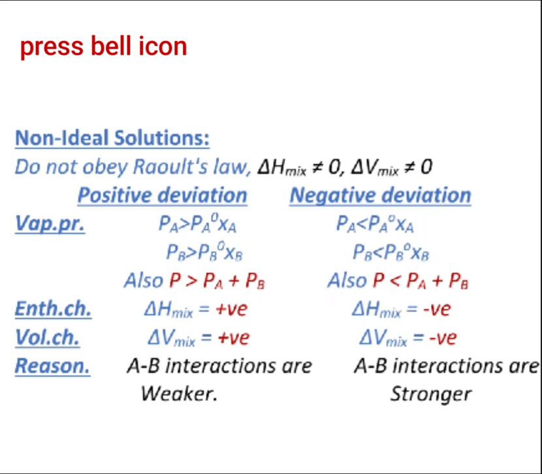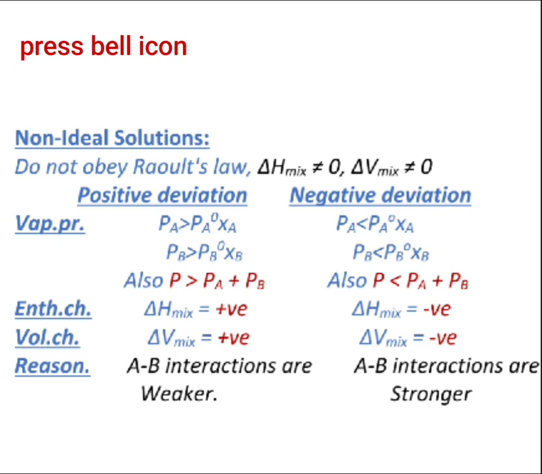Because of which PA and PB follow PA less than PA0XA and PB less than PB0XB, or I can say the total vapor pressure is less than PA plus PB. The vapor pressure which is created will also be less compared to that of Raoult's law, and in that case we will say it does not follow Raoult's law and shows a negative deviation.